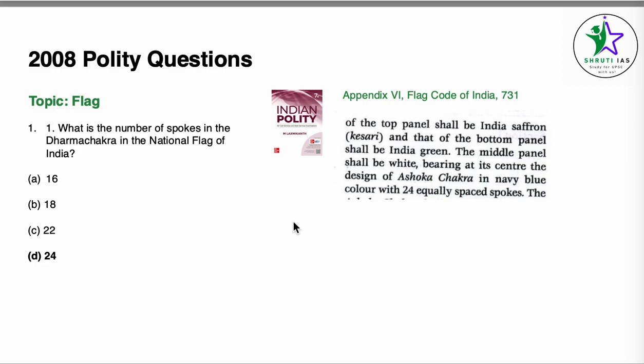Question number one: what is the number of spokes in the Dharm Chakra in the national flag of India? Now, this question's answer you can find in Appendix 6, Flag Code of India, page number 731. This is a pretty easy question. You can see here in the last line the design of Ashok Chakra in navy blue color with 24 equally spaced spokes. We didn't even need this book for this answer, but here it is.